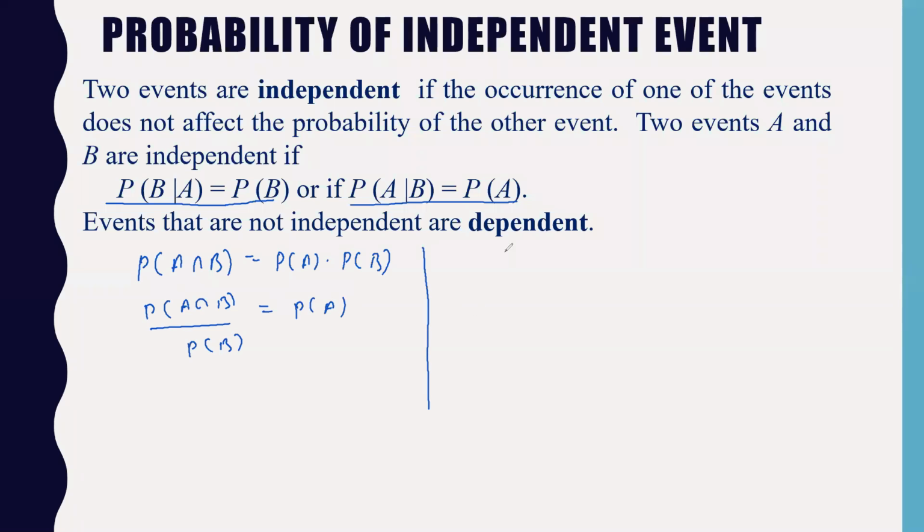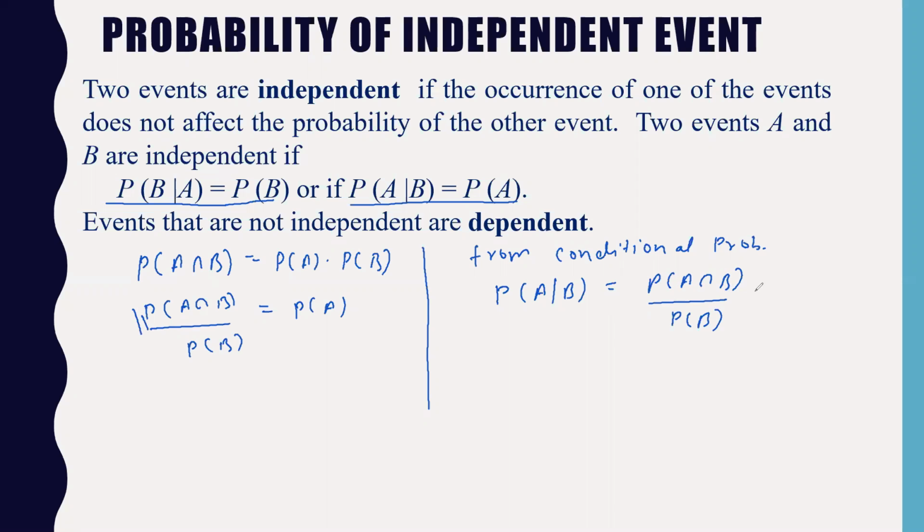Now from conditional probability, we have seen that the probability of A when B has already happened can be calculated with the formula probability of A intersection B divided by probability of B. So you can see that this particular part is the same.